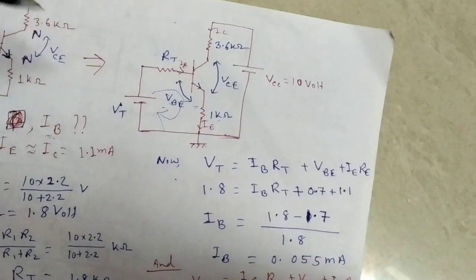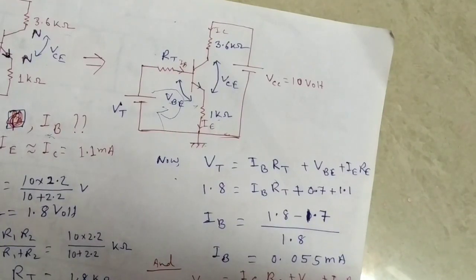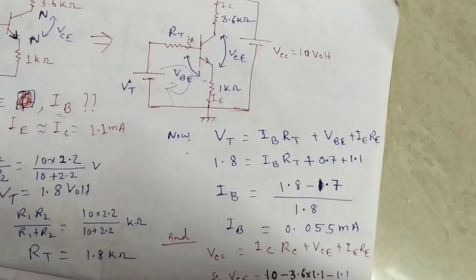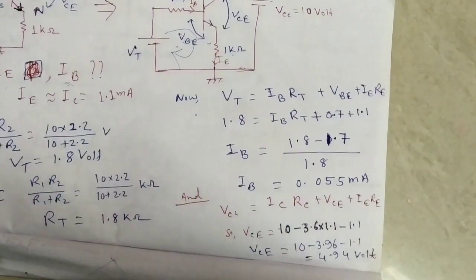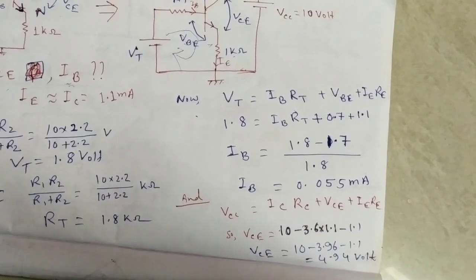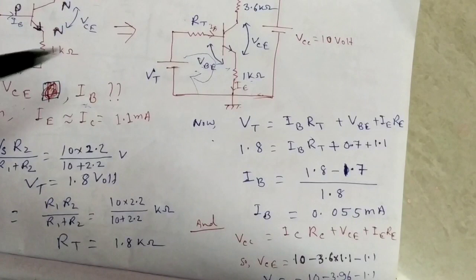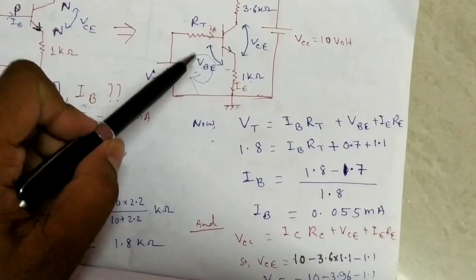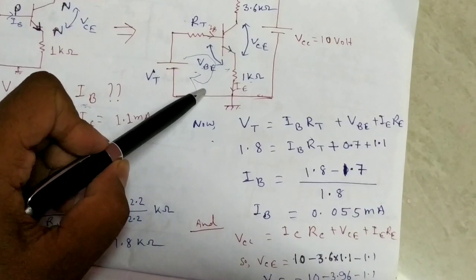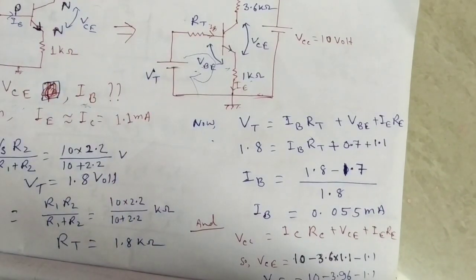One thing you always remember: for a silicon transistor, VBE, the base to emitter voltage, is always constant 0.7 volt, and for germanium it is 0.3 volt. That you always remember. That's not given many times. You just remember and solve this equation.